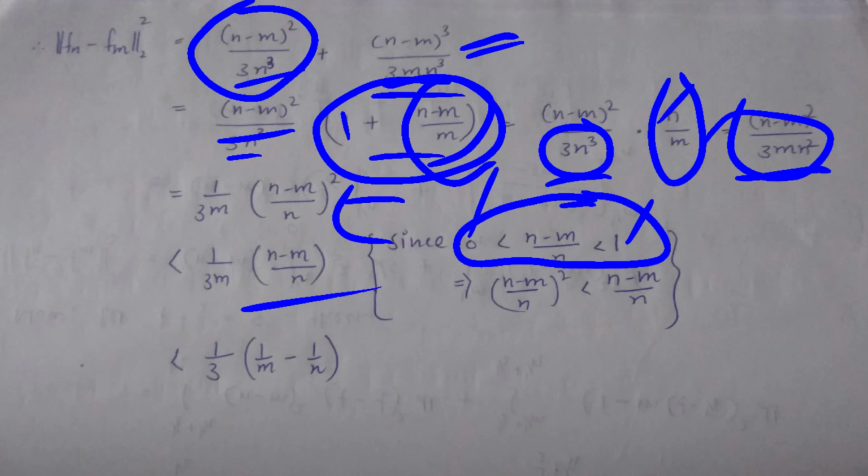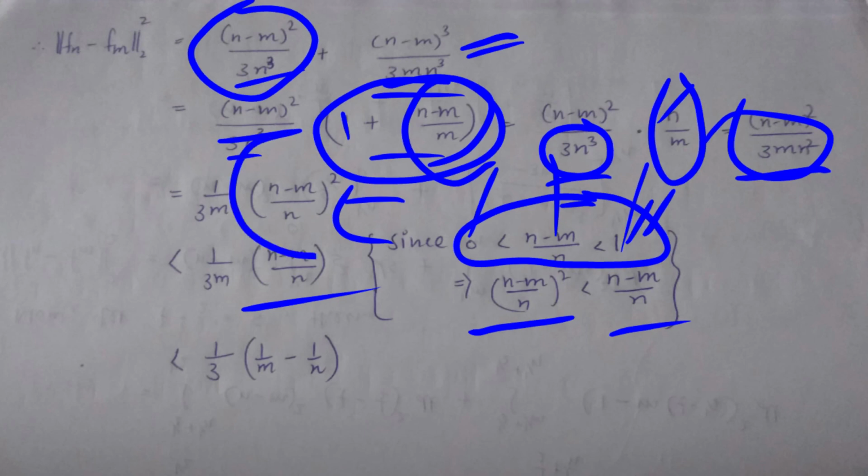Whenever we multiply by (n minus m upon n), multiplying 0 gives 0, and multiplying 1 gives less than (n minus m upon n).